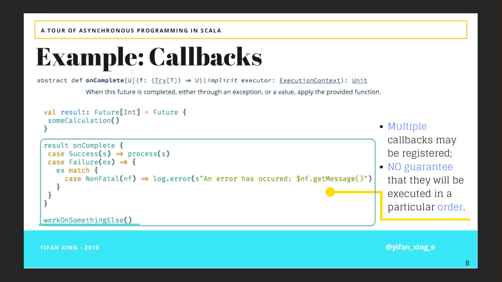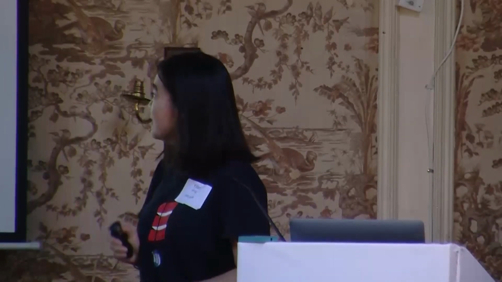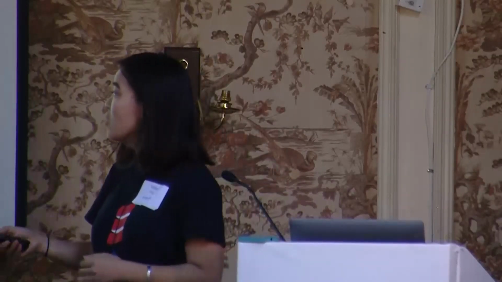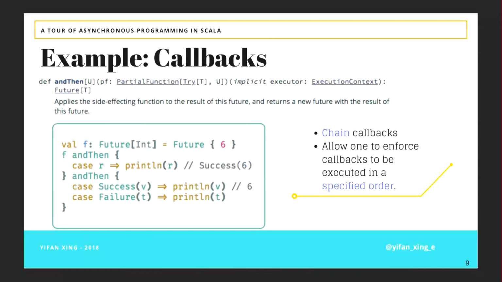So you're not necessarily waiting for the futures to finish before working on something else. And you can also use andThen in future, which is kind of similar to onComplete, but the difference is that you're allowed to chain the callbacks together. So in this example, you create a future, and then in the first andThen, you specify a case where, in this case, you want to do something, and then you can chain them together by calling another andThen on top of the andThen you just called on the future. So andThen will allow you to register callbacks in a specific order. So those will also be triggered in a specific order.